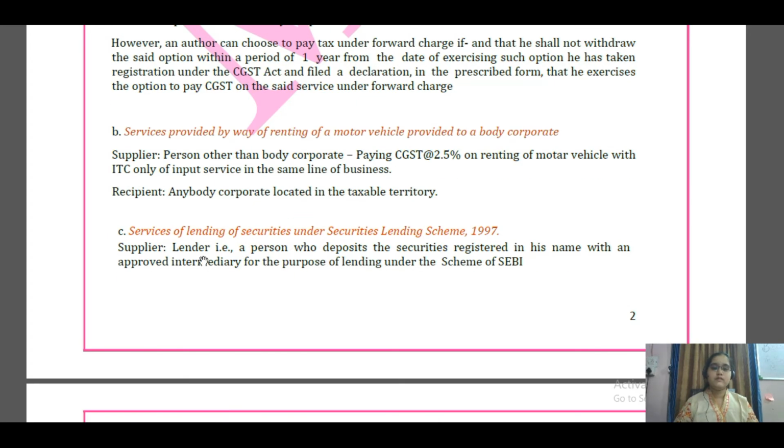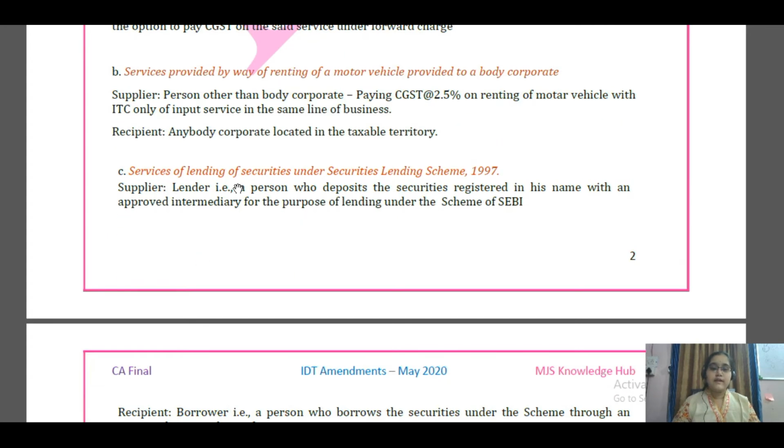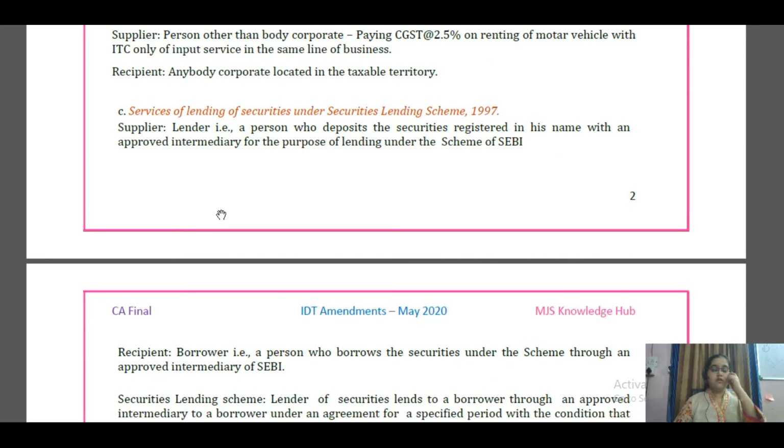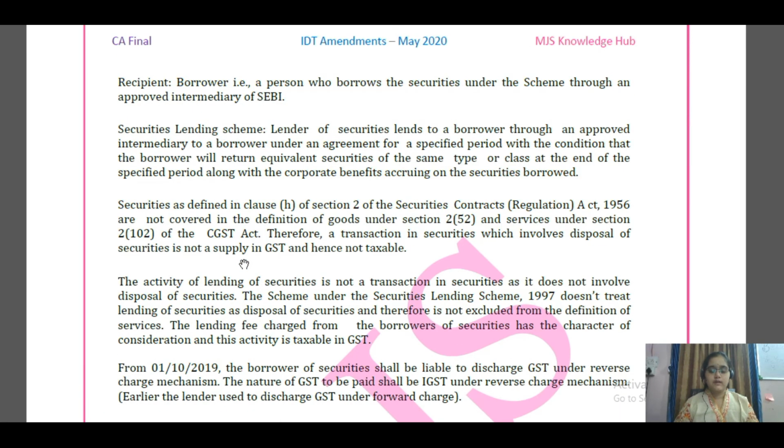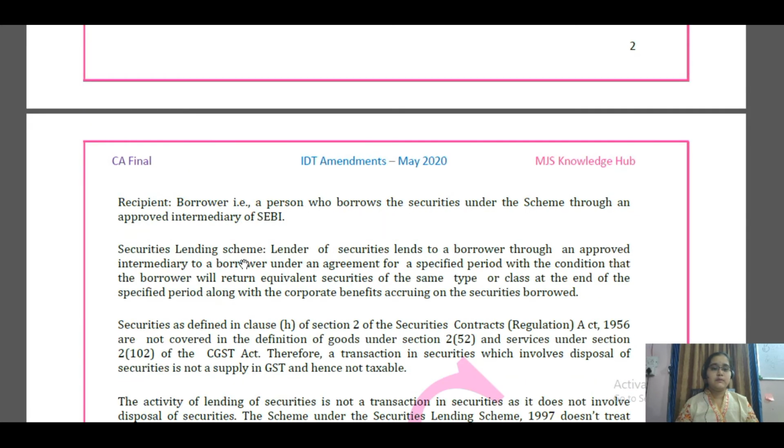Okay. Then services of lending of securities under the Securities Lending Scheme 1997. So first, let us try to understand what this Securities Lending Scheme 1997 is all about. By the plain reading of the name, Securities Lending Scheme, we understand it is under the control of SEBI. Then what will actually happen here? This is a mechanism to infuse liquidity into the market, and it takes place entirely on the stock exchange. First, here the definition will be of two people.